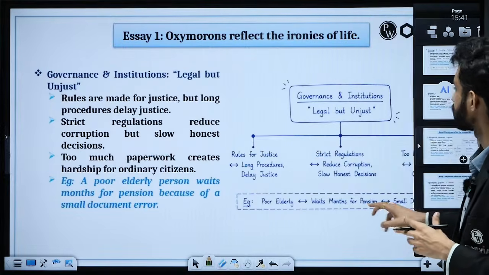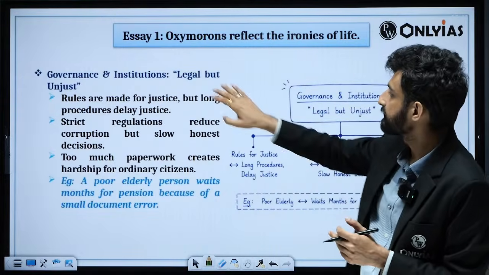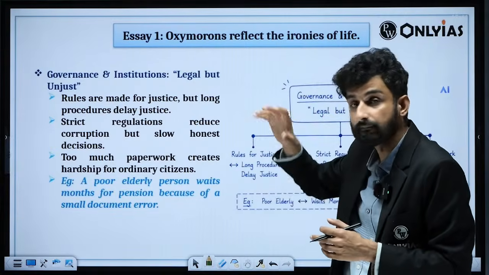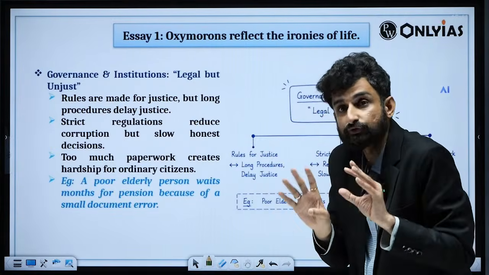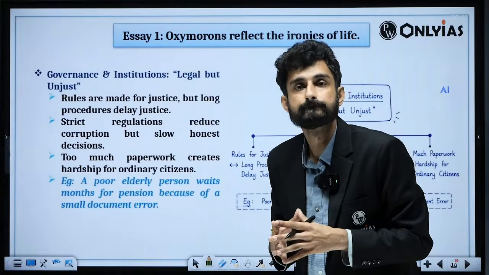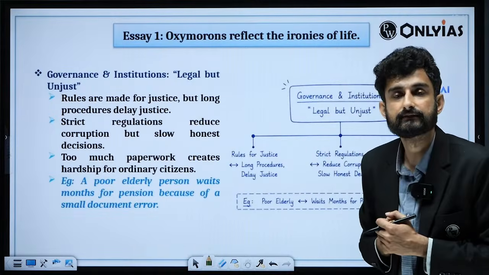Again, we can focus on the governance and institutions context. What is legal but largely unjust? Rules are made for justice, but then long procedures inside those rules delay the justice, and justice delayed is justice denied. That is the context. Strict regulation reduces corruption but slows honest decisions.